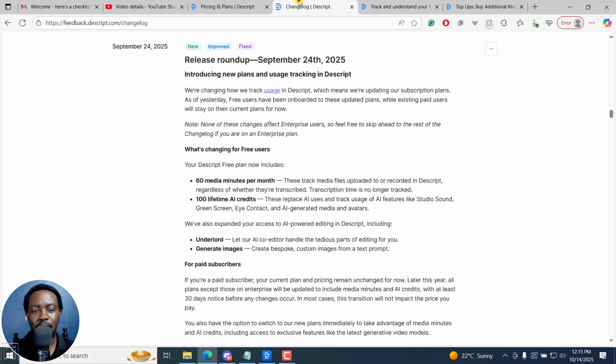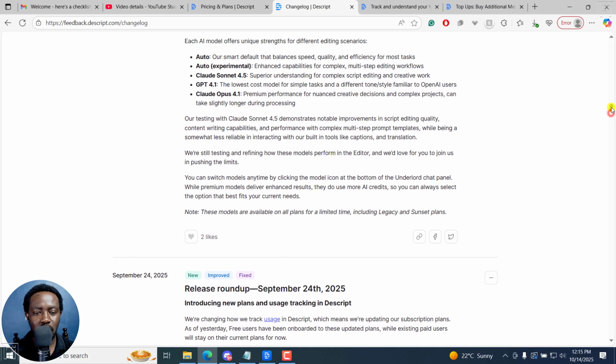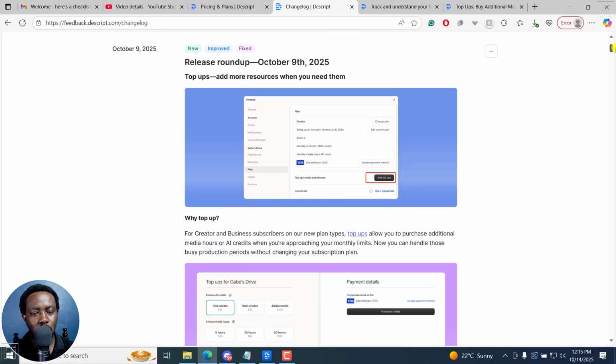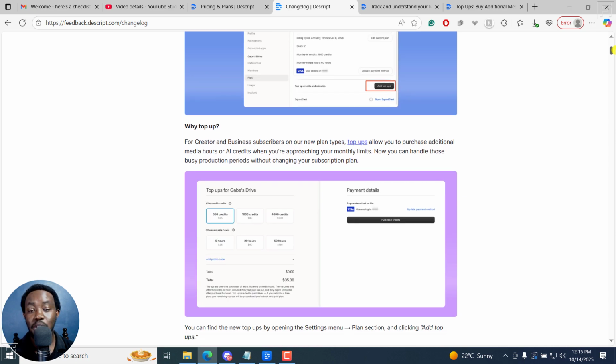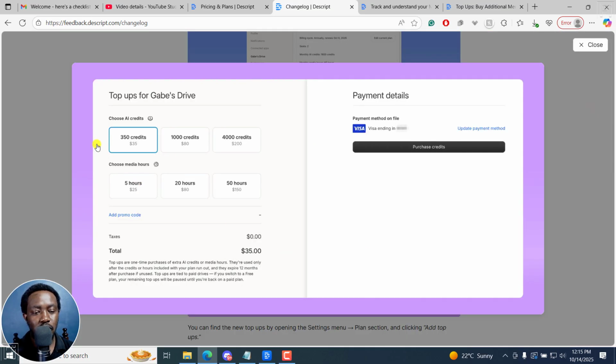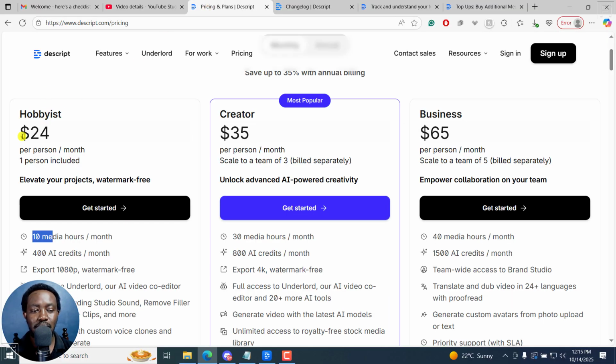It's expensive. And then they've gone ahead and come up with the latest as of 9th October 2025 top-ups, which is a really good thing. So you can see the top-ups available here. You can do top-ups for the different things that you want. Now, let's say you want 5 hours. 5 hours is $25. What's the base or the hobbyist plan? $24 for 10 media hours and 400 AI credits.